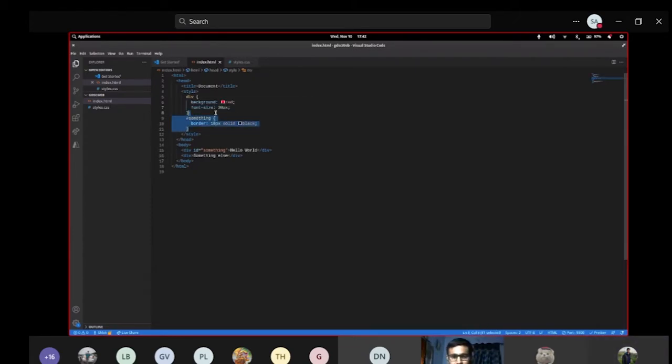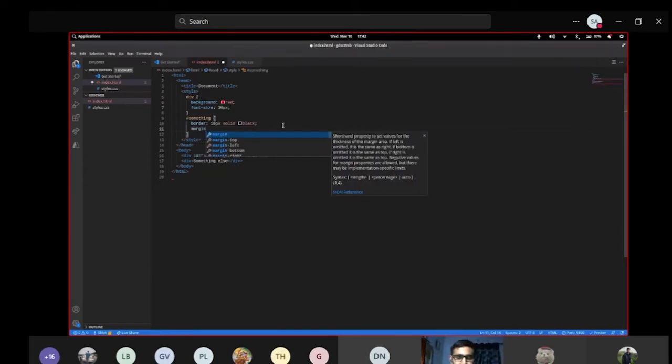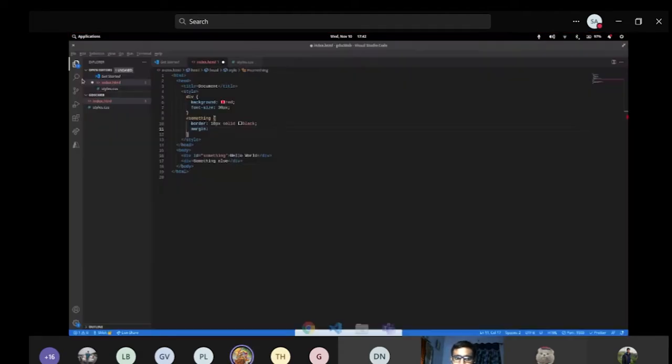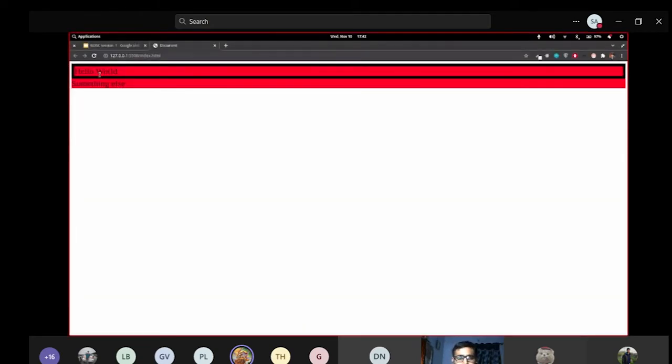Another thing is, let me show you a pretty interesting thing that you guys might use. That is margin and padding, right? As Frame was talking about, there are some boxes, and how do we use those boxes? Let's see now. What I'm going to do is center align this text. So I can use margin auto, and it is going to give equal margin.